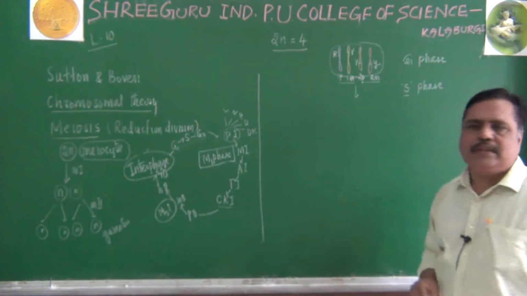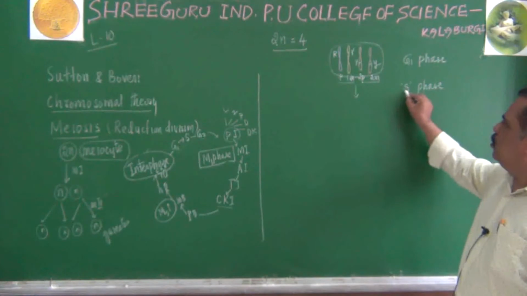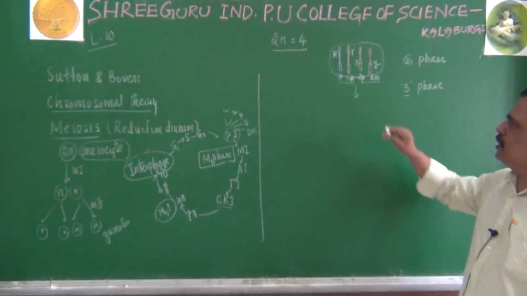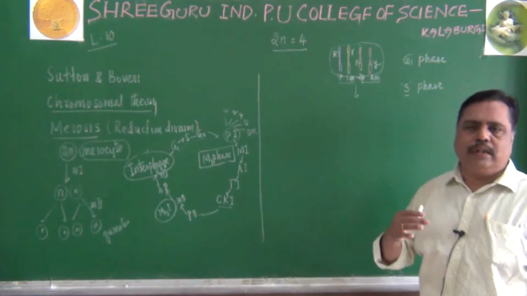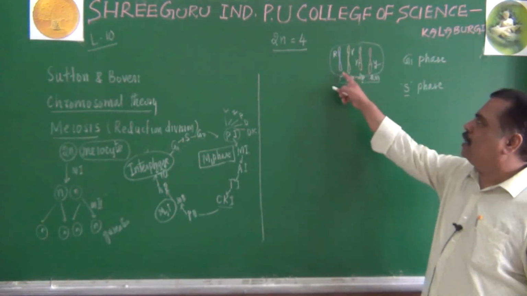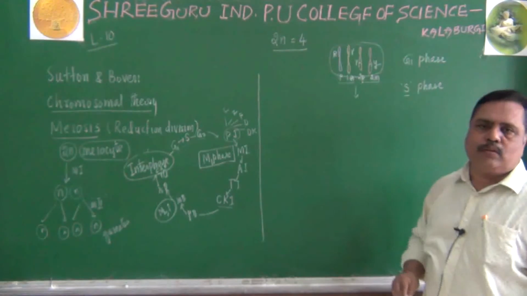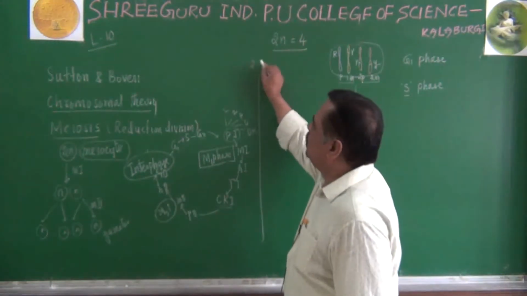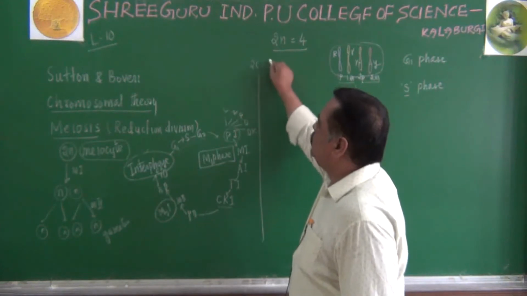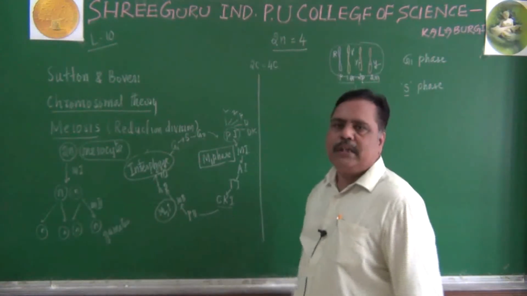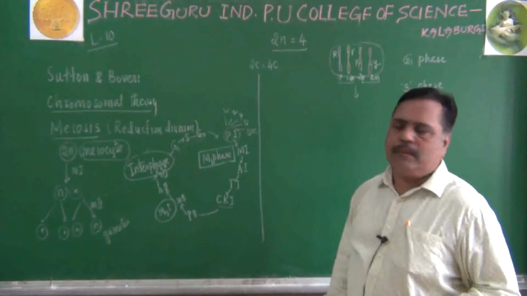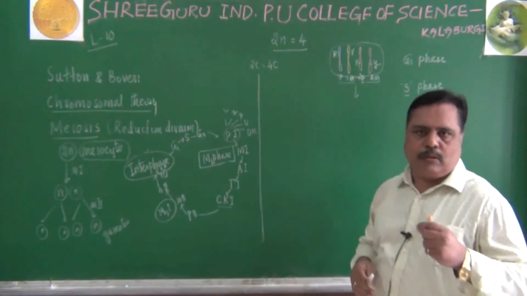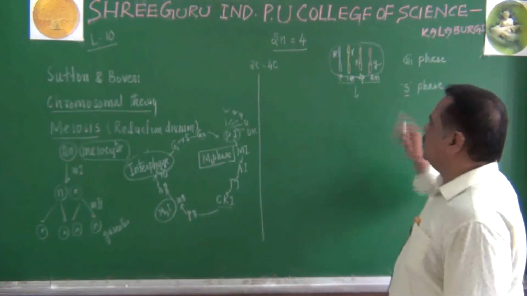S phase, I was telling you, is called the synthetic phase. During S phase, what happens to the chromosomes? The constituent of the chromosome will double. The single N, otherwise 2C content of the chromosome will become 4C. You may recall this in the first year book. The DNA present in the chromosome doubles during S phase.